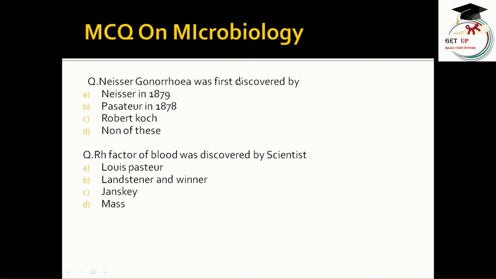Neisseria gonorrhoeae was first discovered by Neisser in 1879, Pasteur in 1878, Robert Koch or none of this. The correct answer is Pasteur in 1878. The Rh factor of blood was discovered by the scientists Louis Pasteur, Landsteiner and Wiener, Januszky, Mass. The correct answer is Landsteiner and Wiener.